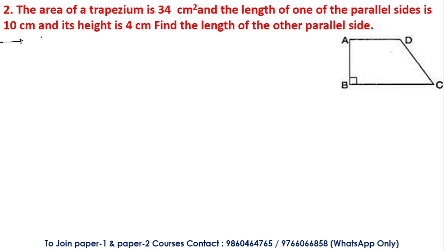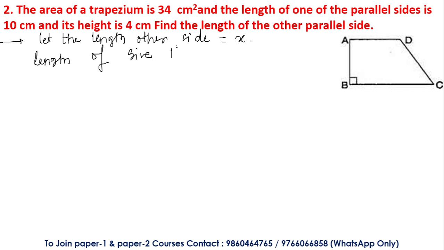So to understand this question, let the length of the other side, which we have to find, be x, for example. And the length of the given parallel side is equal to 10 centimeter. This is given in the question, and height is given, that is equal to 4 centimeter, and the area of the trapezium is given here, which is equal to 34 centimeter square.